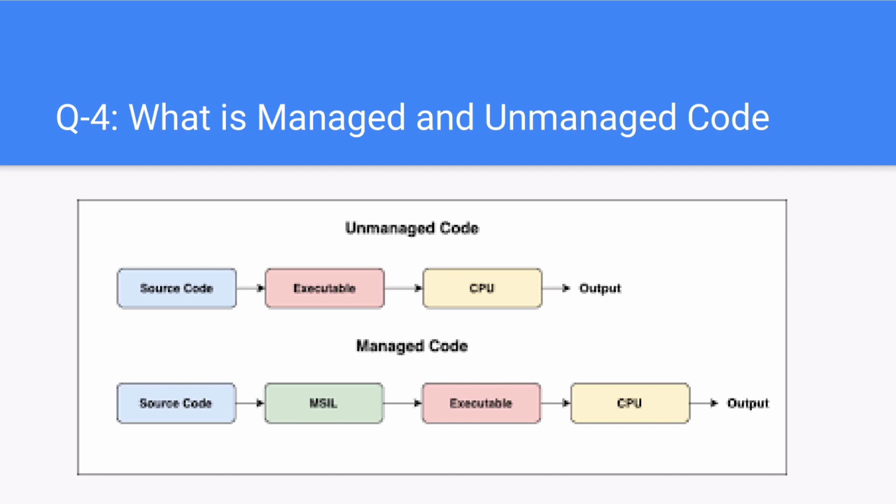Unmanaged code. The code that is developed outside of the .NET framework is known as unmanaged code. Applications that do not run under the control of the CLR are said to be unmanaged. For example, languages such as C or C++ or Visual Basic are unmanaged. The programmers directly manage the object creation, execution, and disposal of unmanaged code. Therefore, if programmers write bad code, it may lead to memory leaks and unwanted resource allocations.